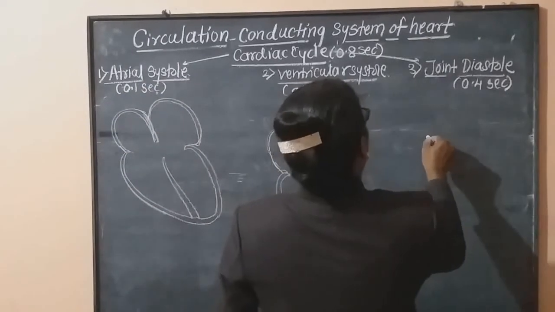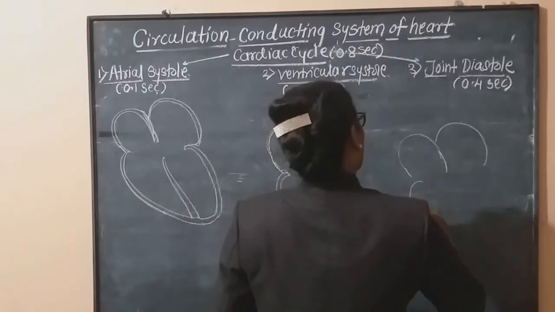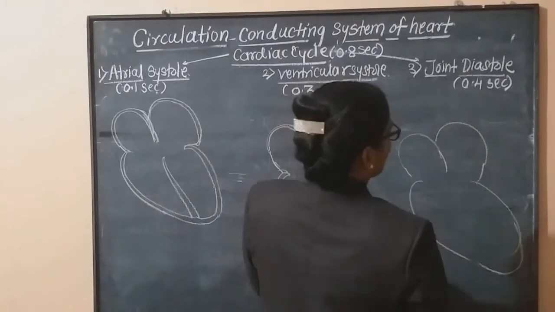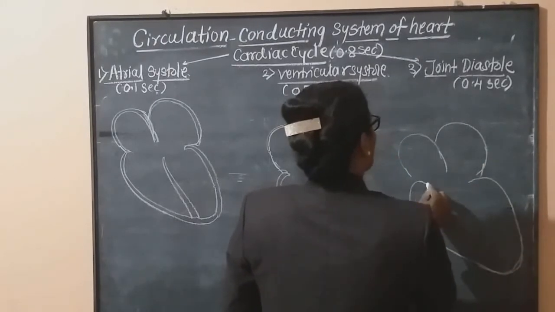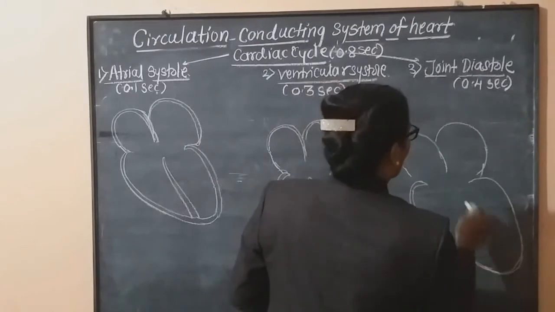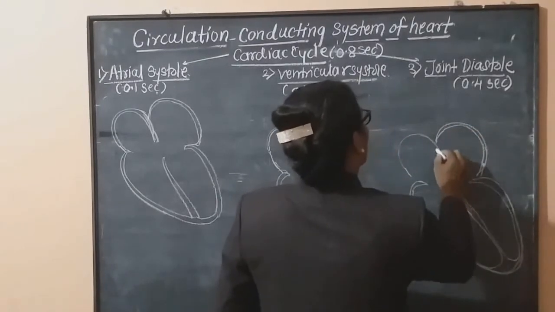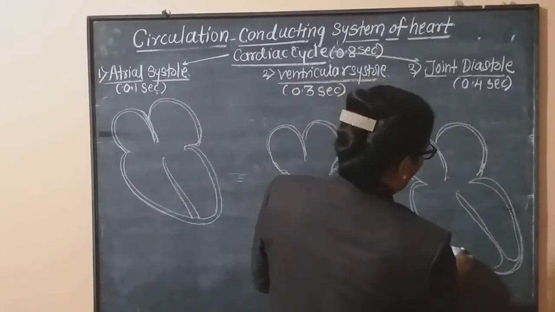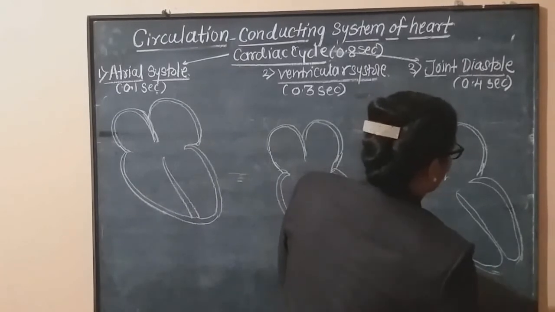And here also we draw the 2 atria and 2 ventricles. It is very easy to understand the cardiac cycle with the help of a diagram. Otherwise, we get confused about what happened in each stage. Like this, just for our better understanding. There is no need to draw the labels.